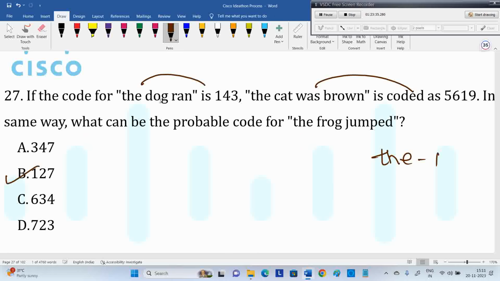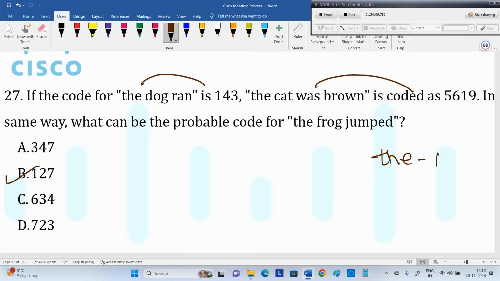In fact, frog and jumped are new ones. I don't want 1435619; I want new numbers. For frog and jumped, 2 and 7 is okay, new numbers, fine. So that's also important. Sometimes they'll give options like that. Maybe two words you know, the third one you don't know, so a new number is required. Maybe frog you know, the you know, but jumped is not there in the question, so they may give a new code. In the options, you need to decide which is the new one.